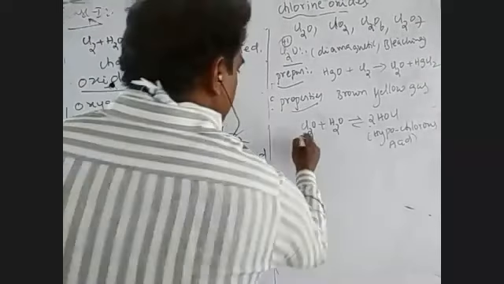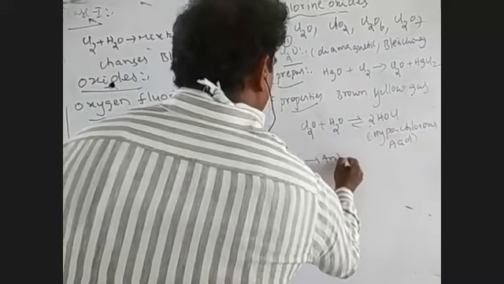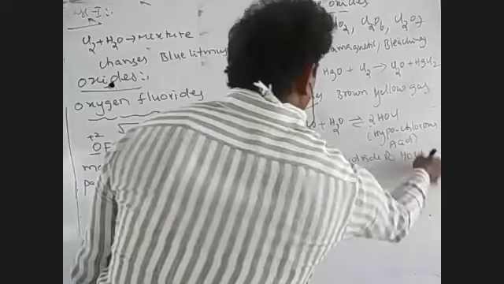That means Cl2O is the anhydride of HOCl. This is the point to note: Cl2O is the anhydride of HOCl, which is called hypochlorous acid. When Cl2O is dissolved in water, it produces hypochlorous acid.